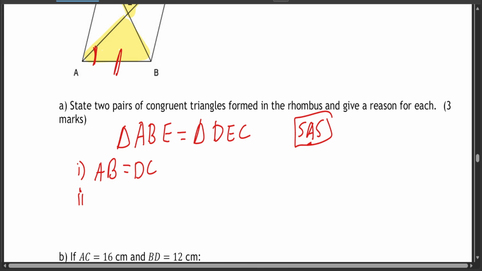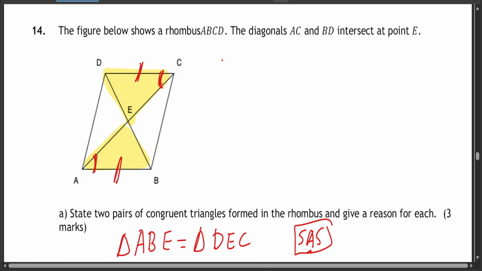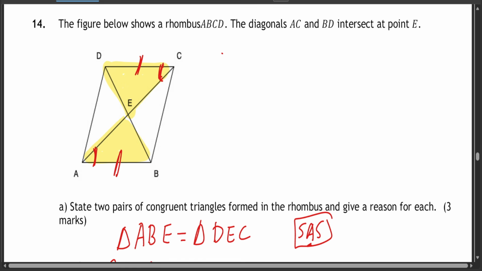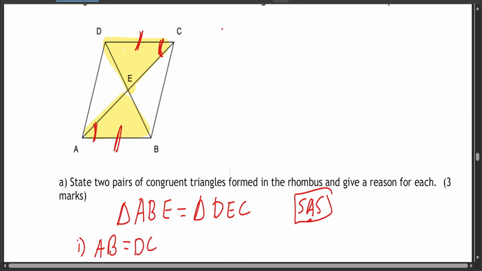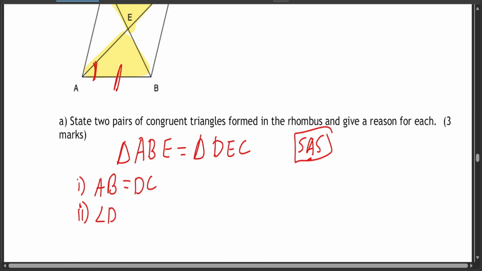The second reason is, the pair of angles, angle DCE is equal to angle BAE, and the reason is because of alternating angles. Alternating angles are equal.